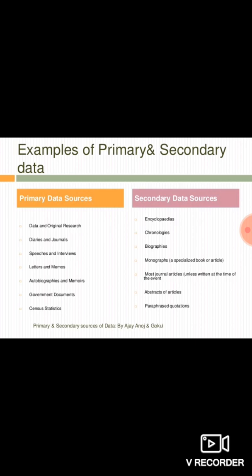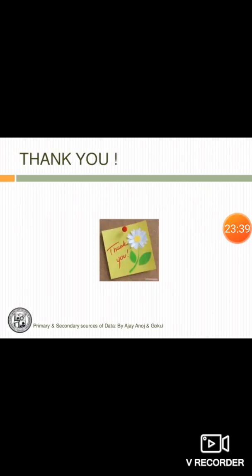Internal is when the organization publishes information, and the external source is outside organizations, agencies which are publishing the information. So primary is the first hand information, and secondary is the published or unpublished data. Various examples are given here. So that was the topic.